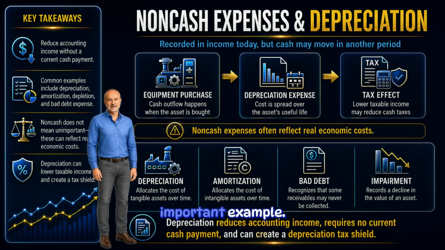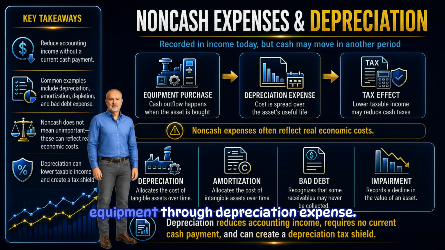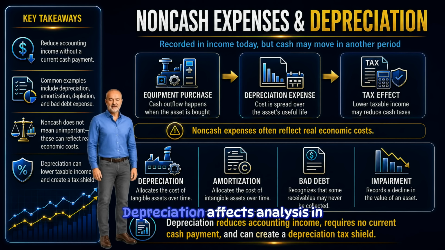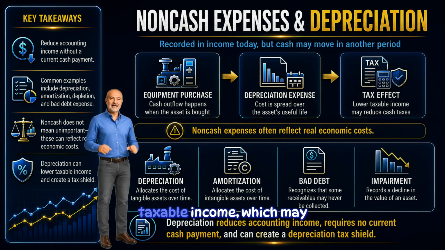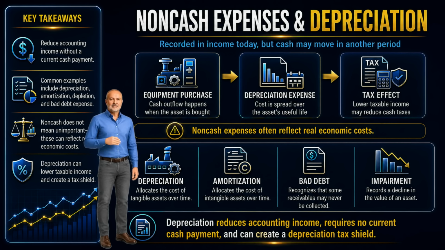Depreciation is a very important example. Suppose a firm buys equipment. The cash outflow happens when the equipment is purchased, but the cost is usually spread over the useful life of the equipment through depreciation expense. Depreciation affects analysis in three ways. It reduces accounting income, it does not require a current cash payment when recorded, and it can reduce taxable income, which may reduce cash taxes paid. This tax benefit is called the depreciation tax shield. So, depreciation is non-cash, but it can still affect cash flow through taxes.